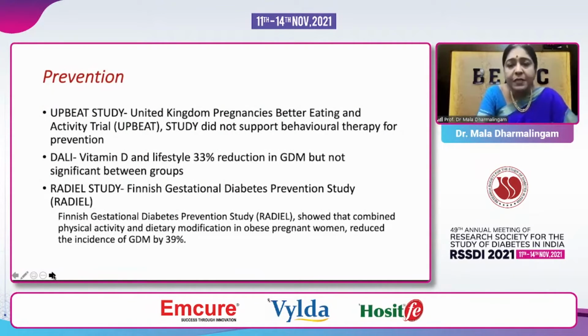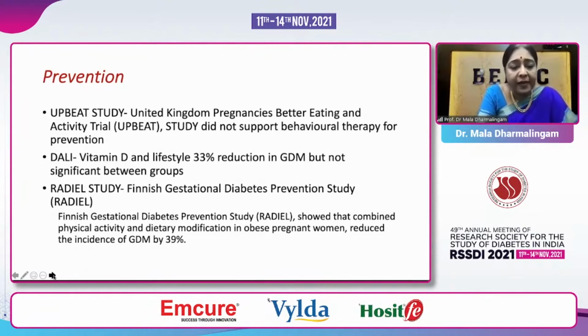So there have been studies which have looked at preventing cardiovascular disease in gestational diabetic women in the later stages, but unfortunately we don't have too good data. We have the UPBEAT study, which showed that it did not have any use. Then there was the DALI study, which looked at vitamin D and lifestyle. There was a 33% reduction in CVD in GDM, but it was not significant.